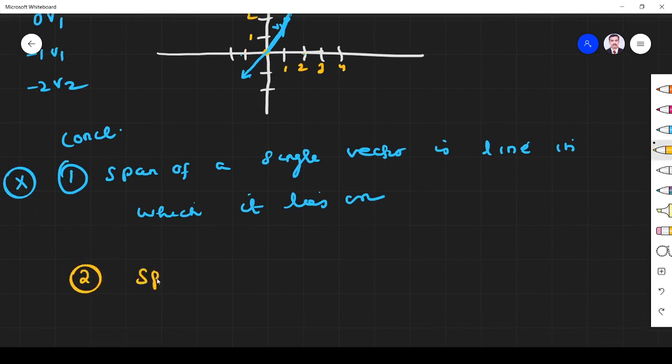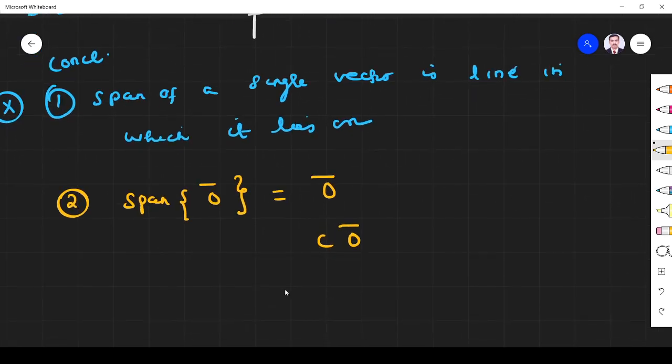There is only one exception. The zero vector is also a single vector, as we know. The span of a zero vector will be the zero vector only. Because what is the span of the zero vector? c into the zero vector. You put c as any value, and the resultant span will be 0.